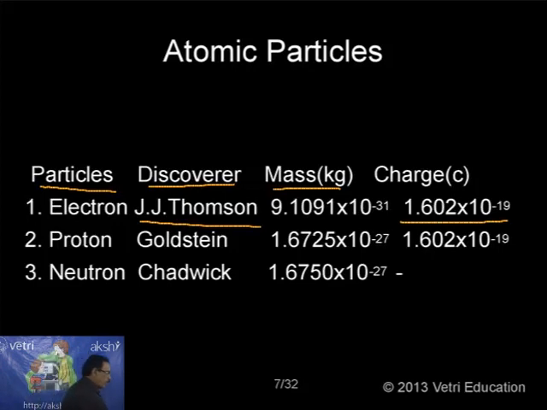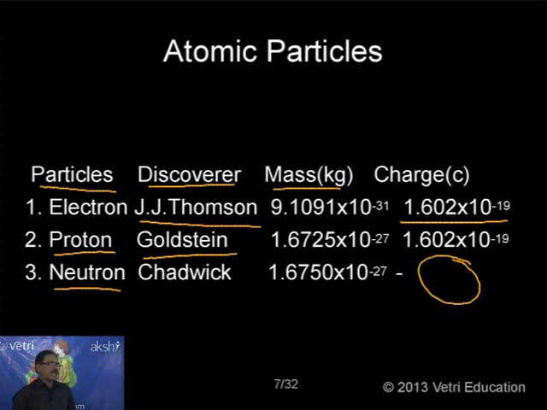In the same way, the particle proton was discovered by Goldstein, the mass in kilogram 1.6725 times 10 to the power of minus 27, and the charge again is positive 1.602 times 10 to the power of minus 19. The next one, neutron, discovered by Chadwick, the mass is 1.6750 times 10 to the power of minus 27. It is neutral. It is not having a negative or positive charge. So this is according to modern theory.